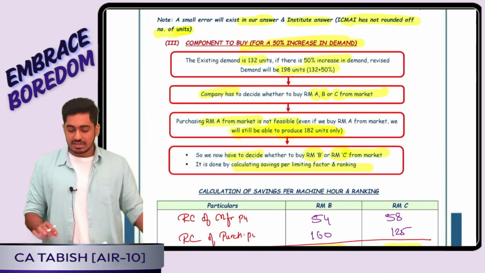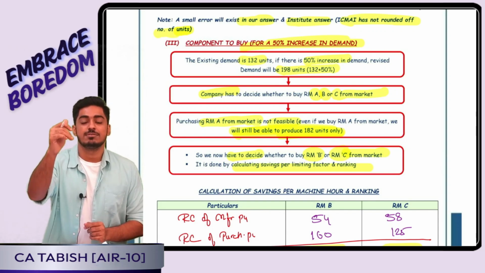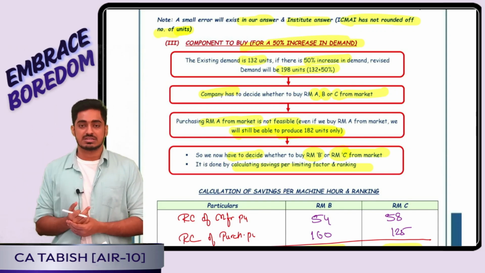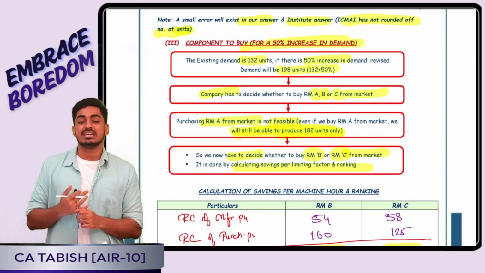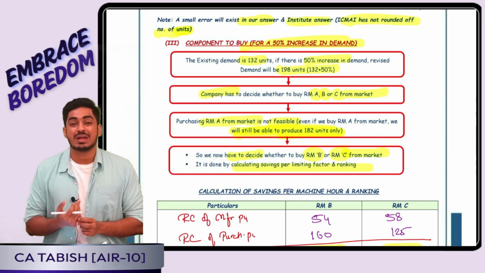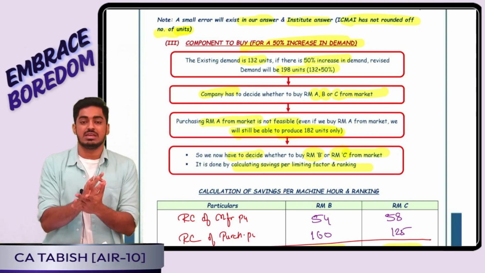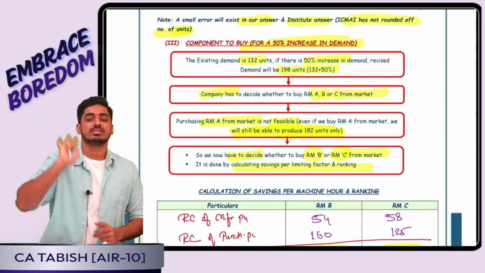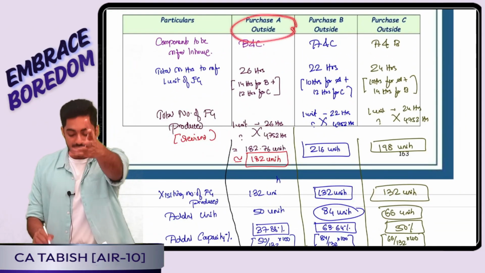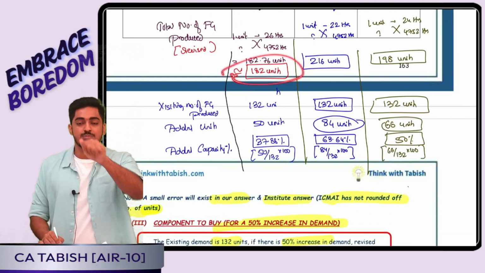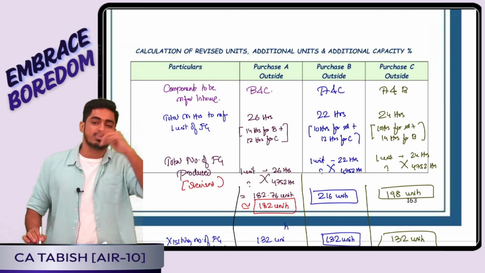Okay, boss. Then question told me that, boss, my capacity has increased by 50%. My demand has increased by 50%. Right now I was selling 132. In future, if my demand has increased by 50% means I will be selling 198 units. So, in order to fulfill that, you tell me which is the best component that I should purchase. I told boss, if I purchase A from outside, I will never be in a position to produce 198. I will only be in a position to produce 182. So, there is no point in purchasing A from outside. A I have to manufacture in-house.